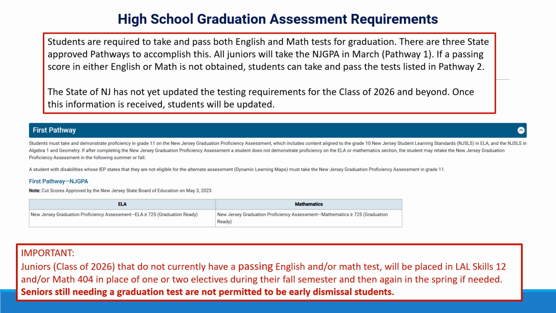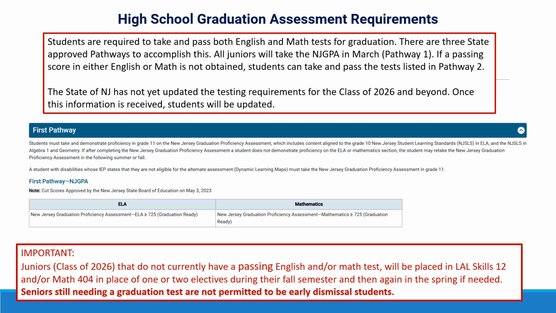This page shows Pathway 1 for your graduation assessment requirement. All students in grade 11 will take the state test, NJGPA, in March of your junior year. There are 2 sections to the test, English and math. Currently, the cut score for both is 725. Take a look at the important note at the bottom.